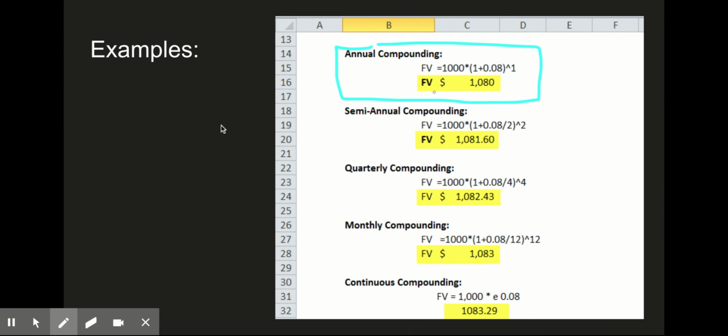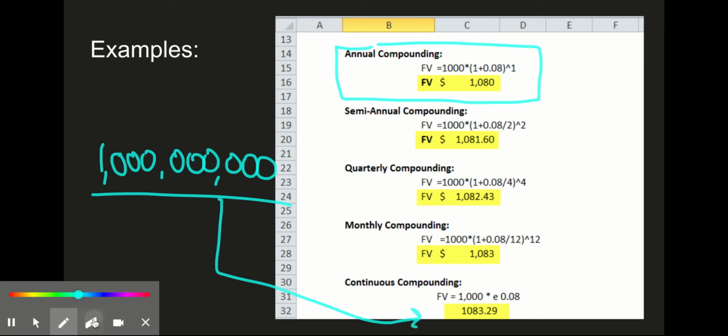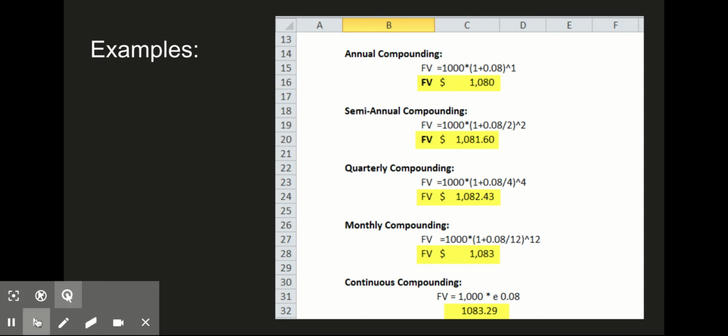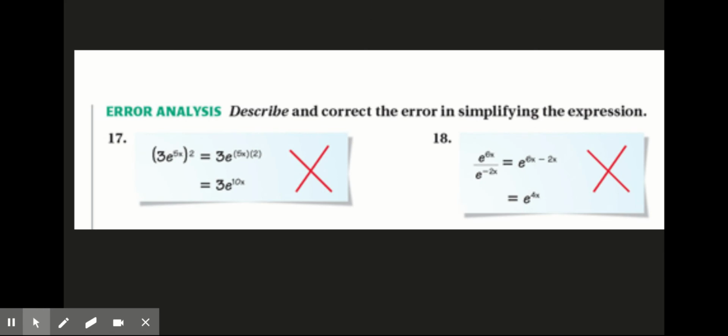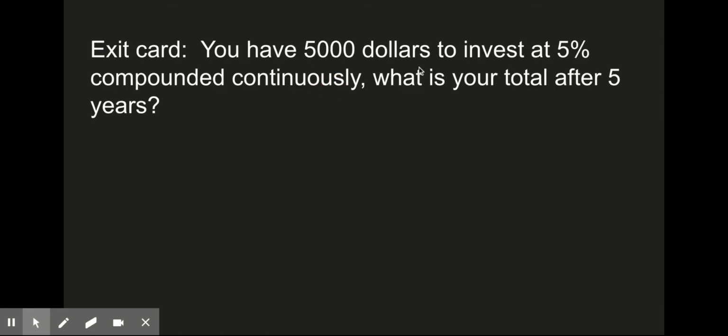If instead of a million, that's, oh, I don't know, a billion, right? Bezos bucks, right? Stuff he doesn't even care about losing. But what's that 0.29 turn into? Suddenly that's more representative of millions of dollars, hundreds of thousands of dollars. More money than the average American makes in a year. So why is e so important? Obviously the continuous compounded interest, but we're going to talk about it being the natural base of a logarithm, which we're going to introduce next week. For now, I just want you to be able to set up problems like this yourself and solve them.